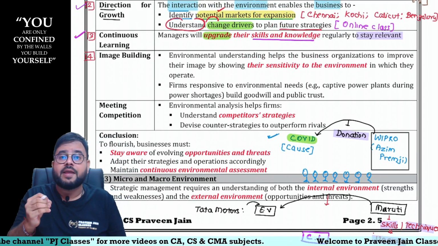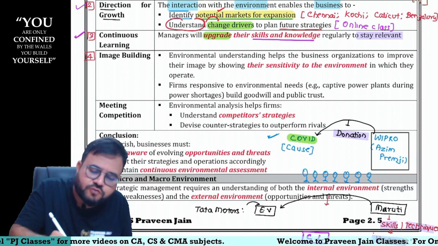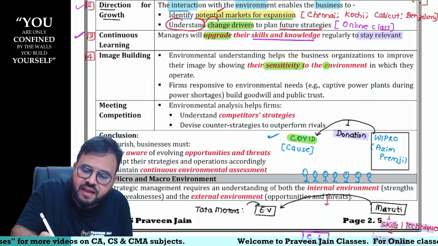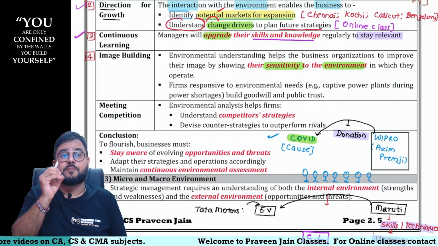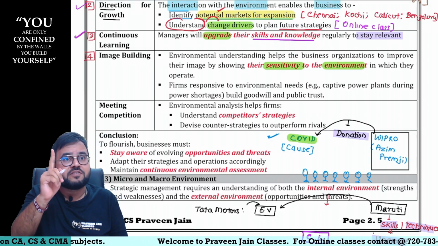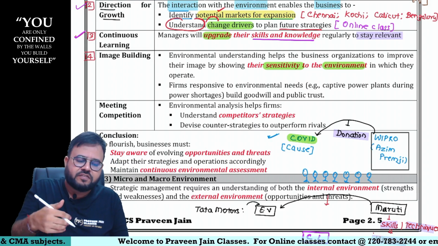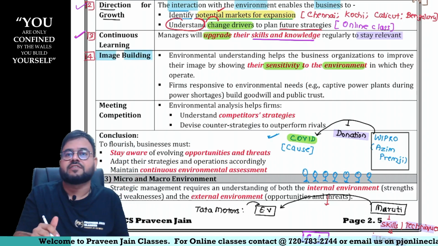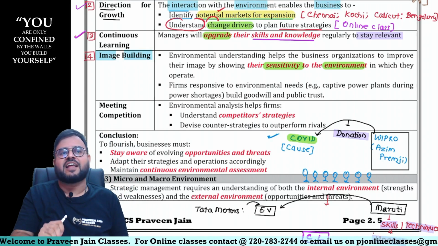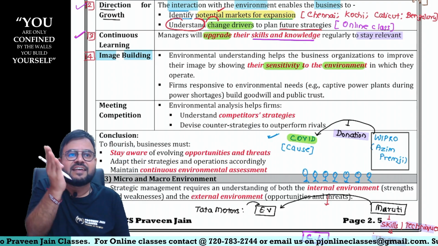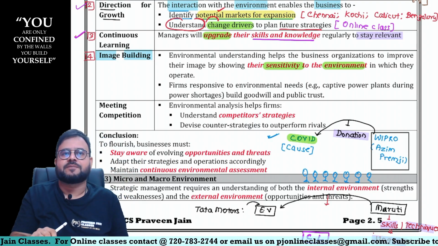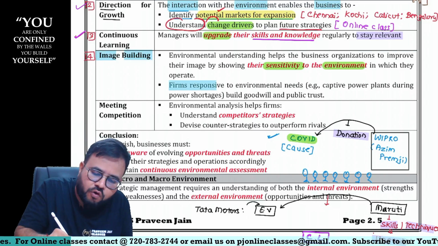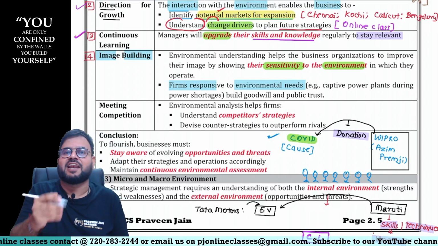Why? Because the business has understood the sensitivity in the environment. So what problems are there in the environment? Your business has understood that, sir. So what will happen from this? Your image and reputation is going to build. Can I say why this reputation has built? Because your business has interacted with the environment. So the firm is now responsive to environmental needs.